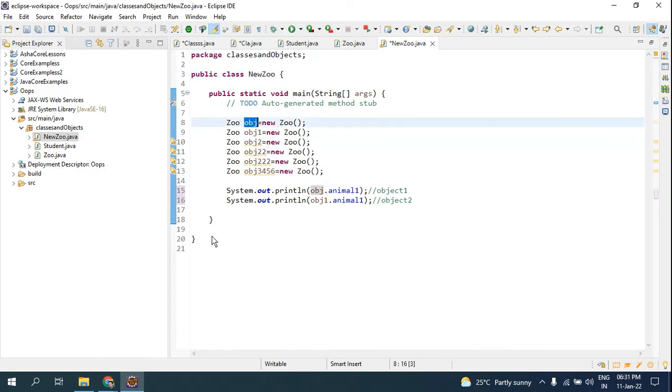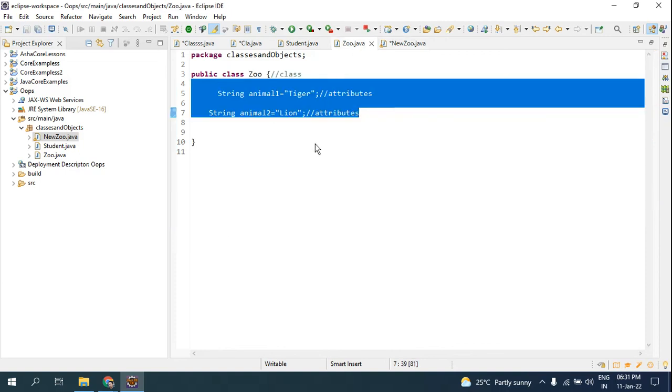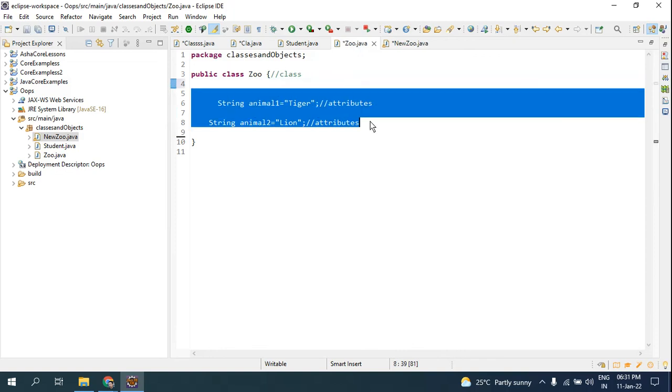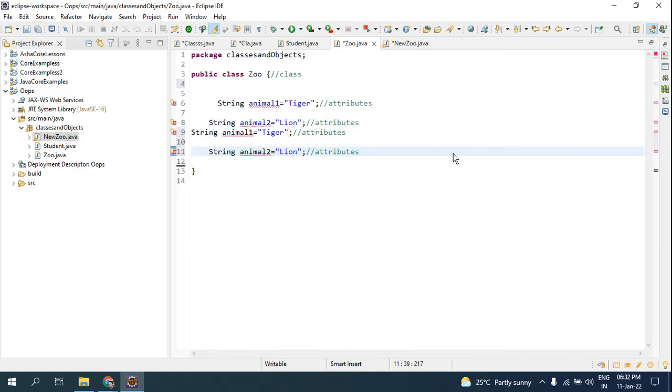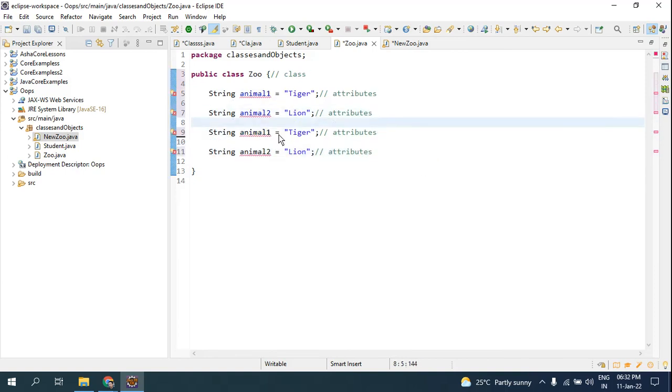So there are still multiple options here, like you can change the attributes. How you are going to change the attributes, we shall have examples. As I said before, you can have n number of attributes here. These are called attributes, and this is how you declare them. You can keep on adding. The only difference is that you have to give a different variable name. Look here, it is throwing me an error because it has the same name. I'll make this 3, and I'll make this 4, and I'll make this peacock, and I'll make this deer.